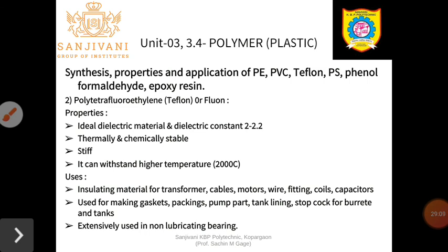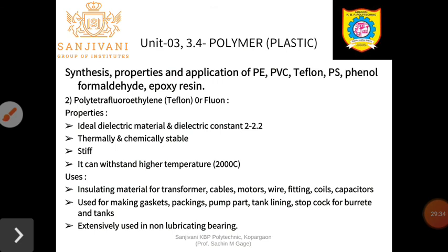So what are the uses of the Teflons? They are generally used as insulating material for transformers, cables, motors, wire fittings, coils and capacitors. Generally in electrical equipment, the Teflons are used as an insulating material. It is used for making gaskets, packing, pump parts, tank lining, stopcocks for burettes and tanks.